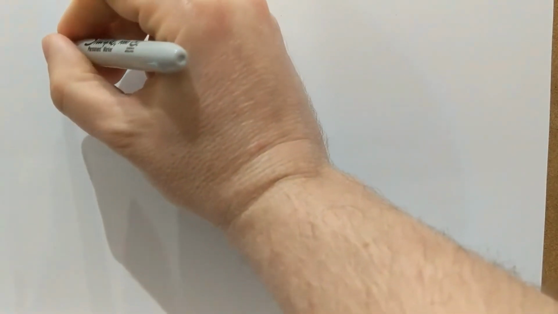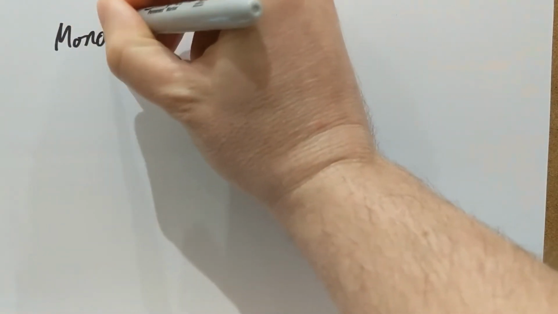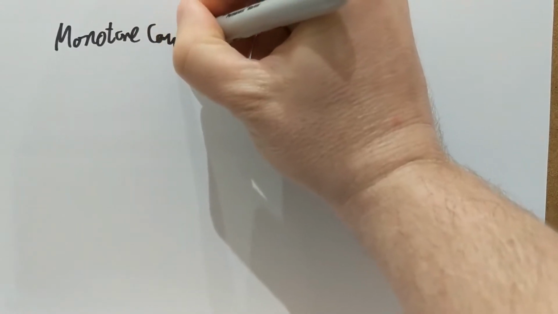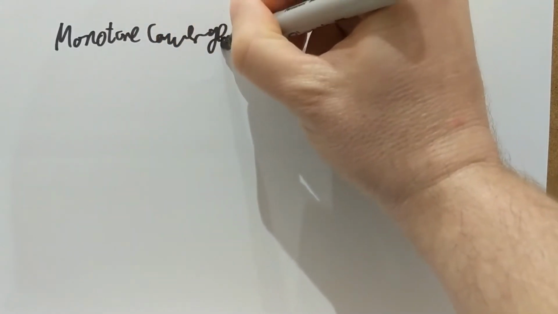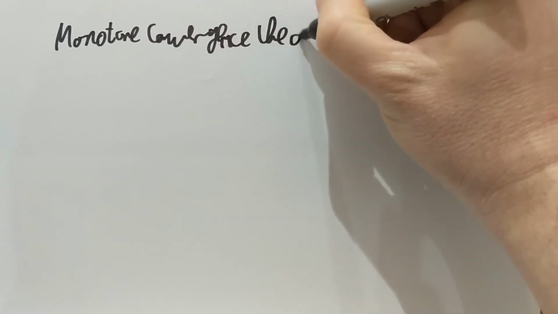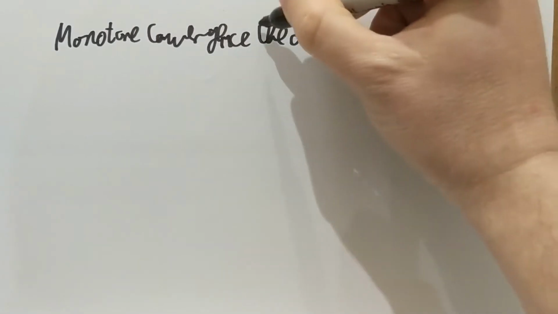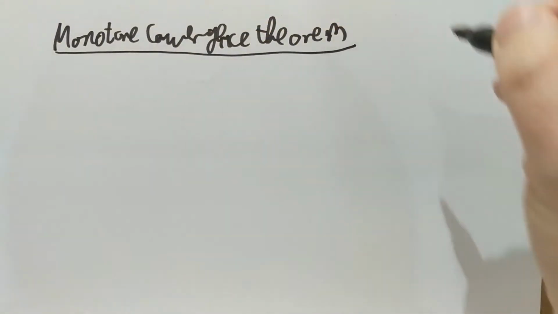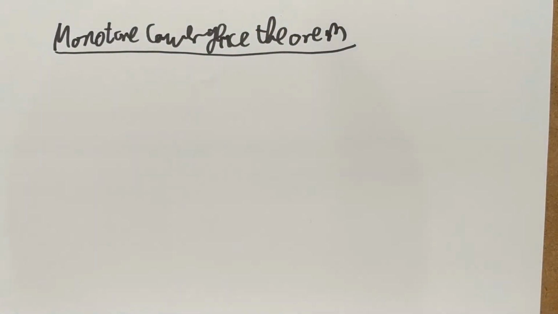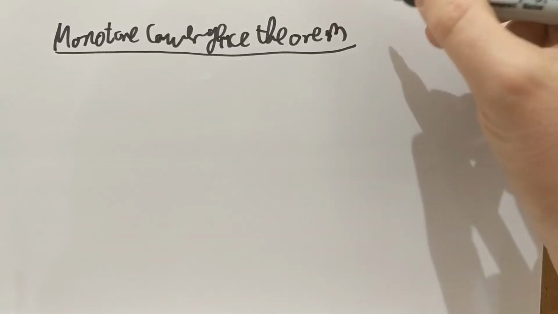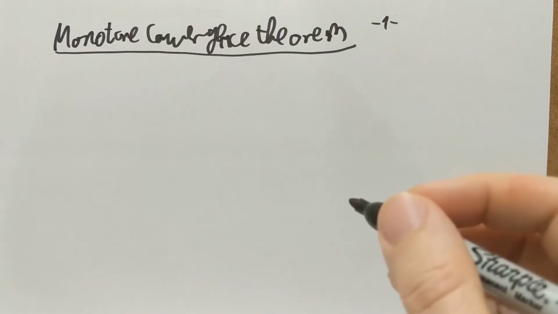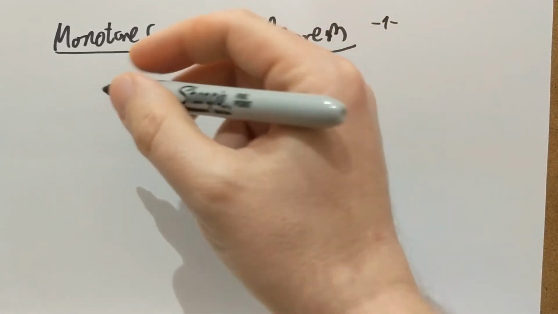The theorem we're looking at here is called the monotone convergence theorem. I'm going to tell you about this theorem in the probabilistic language, but if you've seen a measure theory unit, or if you go to a measure theory unit, you'll see a similar proof in terms of functions. Okay, page 1. So the theorem says the following.